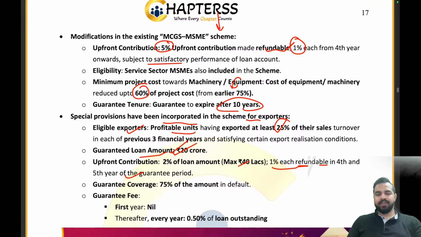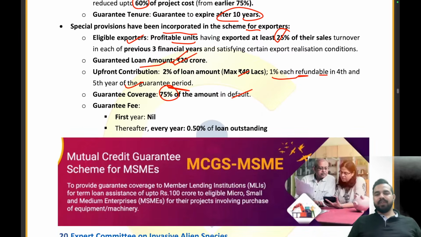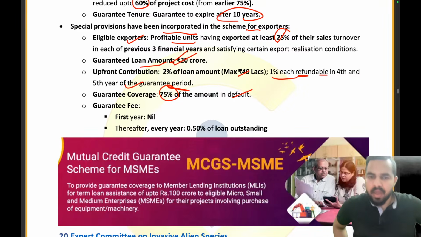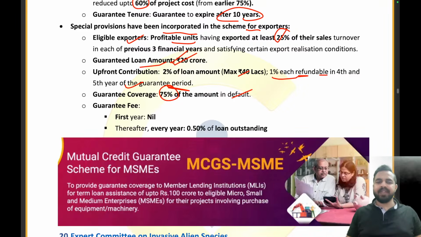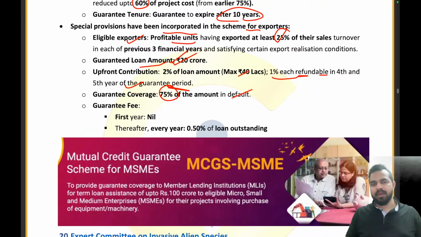The guarantee coverage of 75% of the amount in default. So there will be guarantee coverage of 75% of the amount in default. Right? The guarantee fee will be nil for the first year and thereafter every year 0.5% of the loan outstanding. Clear everyone? Are you guys able to understand the scheme? So we are just providing the guarantee coverage to the member lending institutions. Okay?